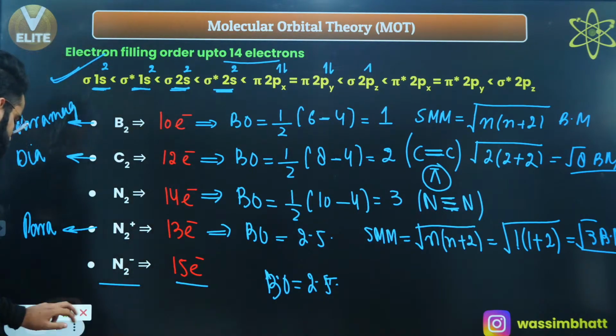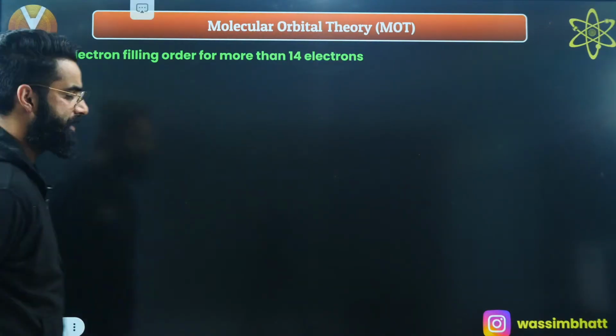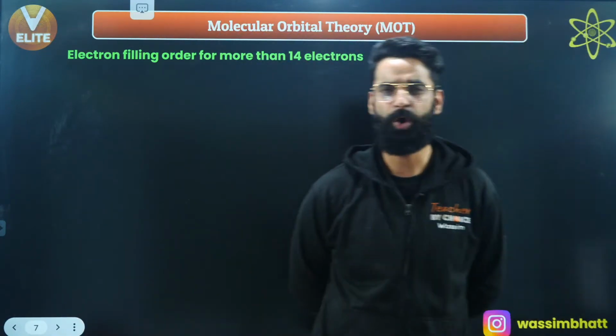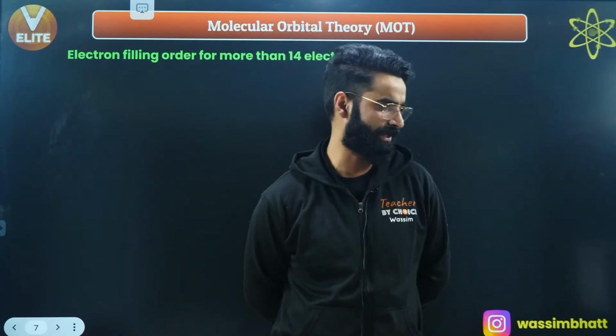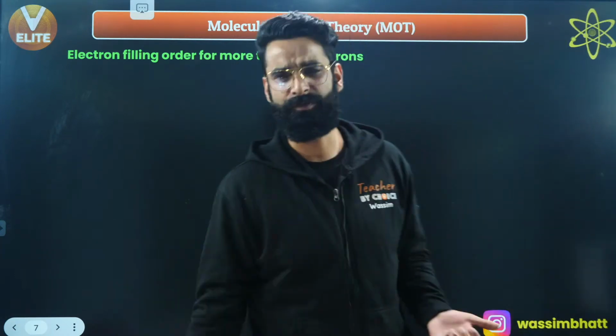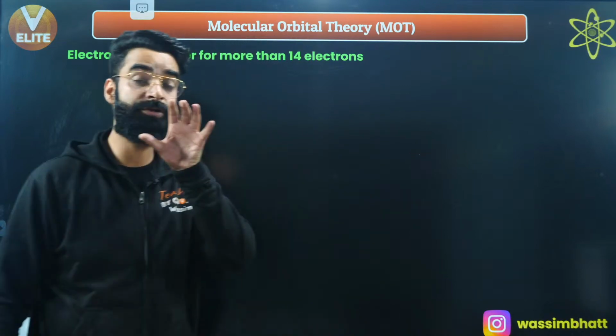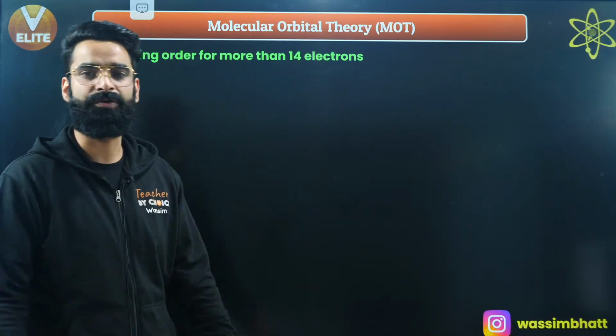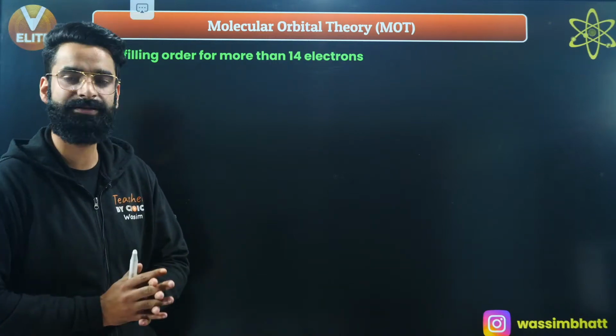Perfect. Okay, now let's move on to the calculation of bond order of the species which contain more than 14 electrons. Right? Till now I was talking about the species which contain less than or equal to 14 electrons, correct? Now I'm going to talk about those species which contain more than 14 electrons, correct?